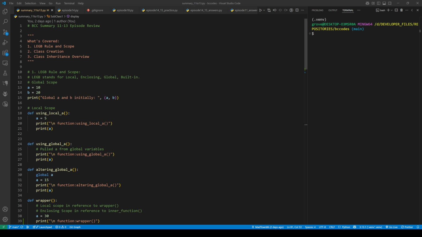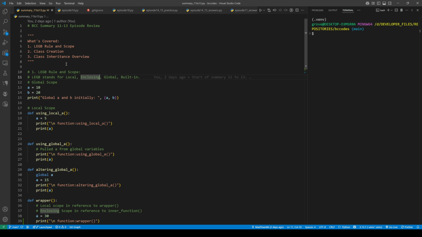So LEGB rule stands for local, enclosing, global, and built-in. And there is such a thing called name resolution, which is basically when you're using a variable name or even a function name, it needs to search the scopes for those names, and based on where the lookup is originating, which scope, it will depend on where the name is actually found.